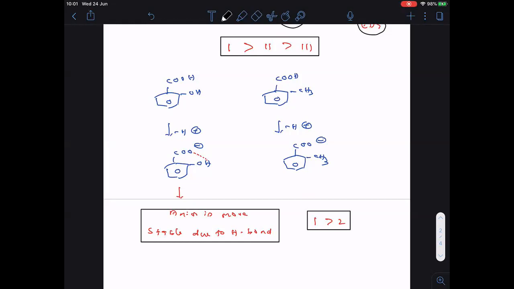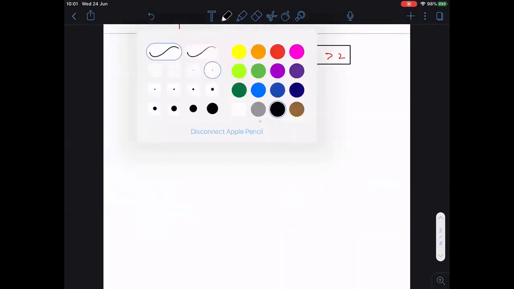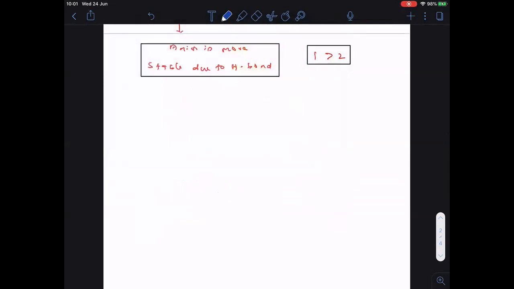Completed. Let us take some more examples to explain the aromatic acids. Now here one more example I want to take. Here at ortho position CH3. Here at meta position CH3.